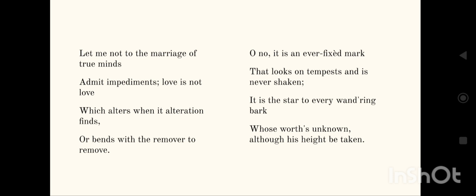Let me tell you that in Elizabethan days, that is in those days when these sonnets were written, love was not pronounced the way it is today. It was pronounced differently at that point of time, so it is also rhyming, love, remove. Because many changes have been made to the English language, it is now pronounced differently, but according to that time it is rhyming, so we'll take this to be rhyming even today. So minds, finds, love, remove, it's rhyming. So ABAB is the rhyme scheme, and let's get started with the explanation.